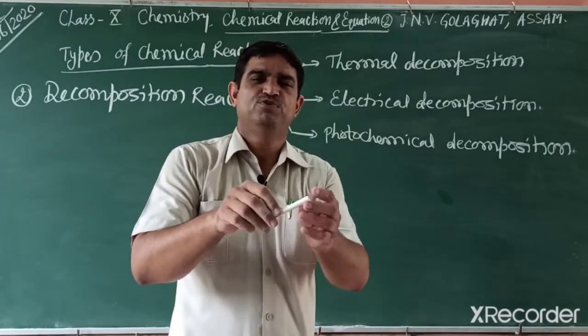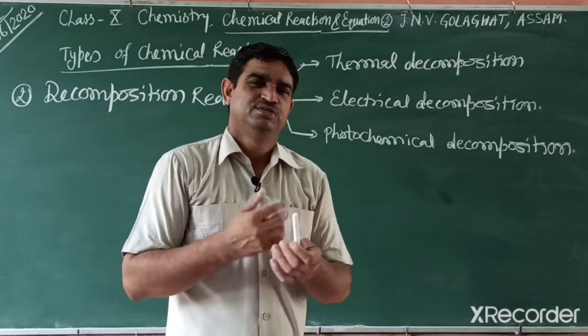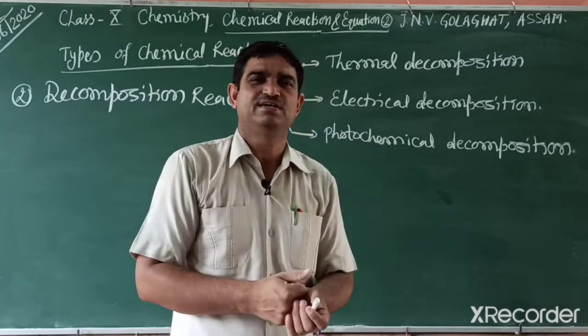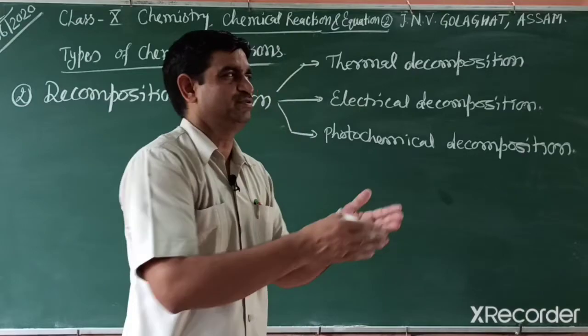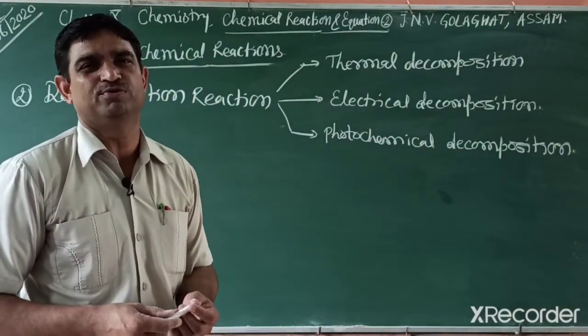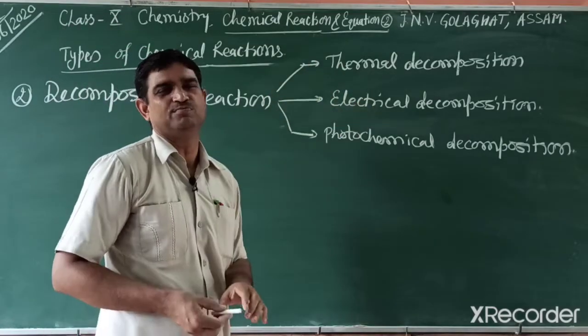If decomposed by heating, that is known as thermal decomposition. If decomposed by passing current, that is electrical decomposition. If decomposed by putting it outside in presence of sunlight, that is photochemical decomposition. So in this topic we study these 3 decompositions.